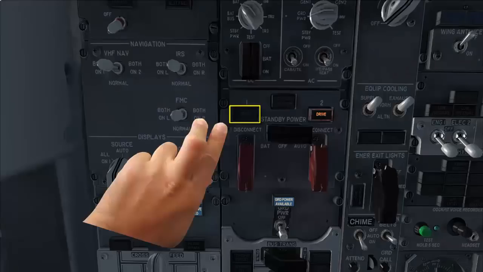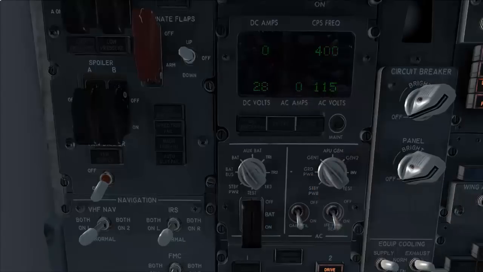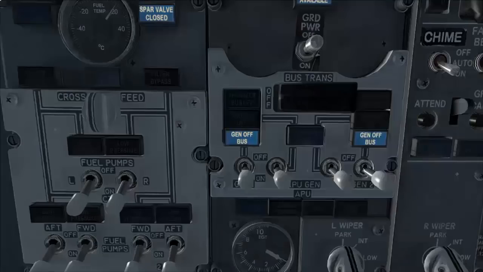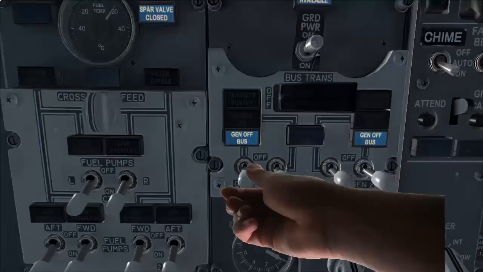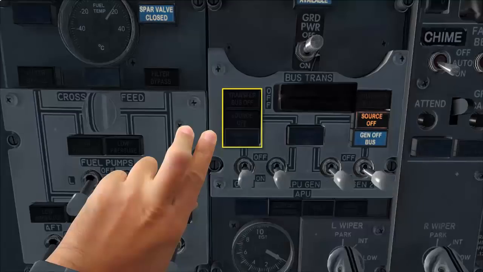Generator 1 drive indication light extinguished. AC meter to generator 1, voltage and frequency within acceptable limit checked. Generator 1 on bus. The 3 indication lights extinguished.